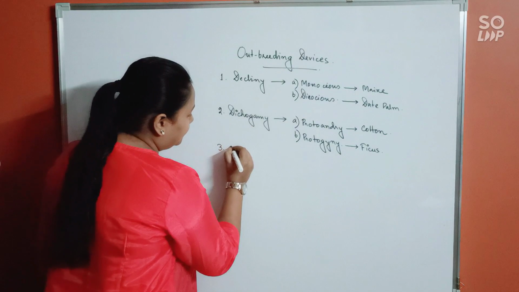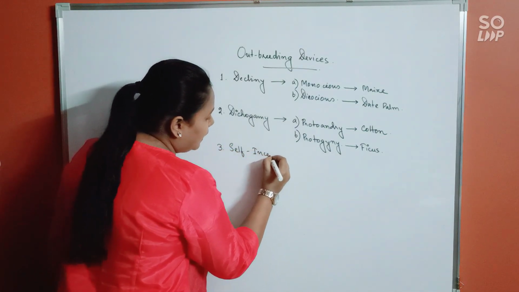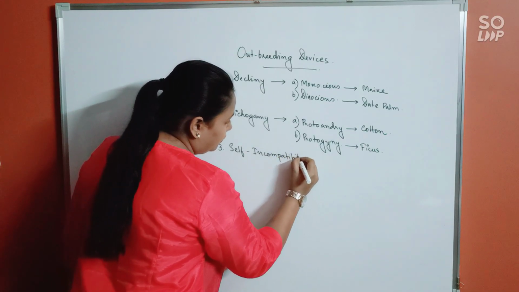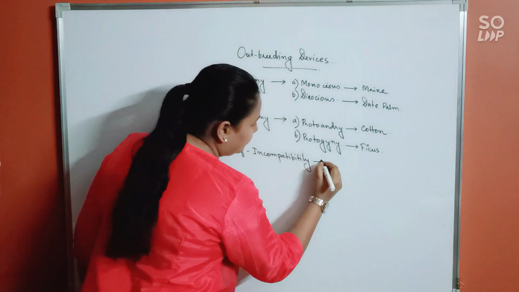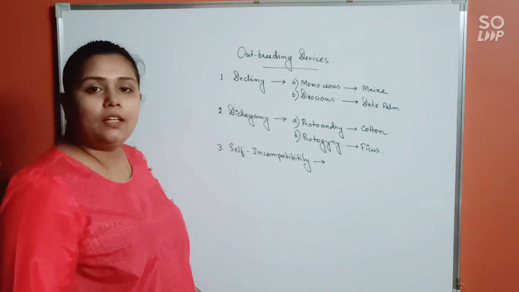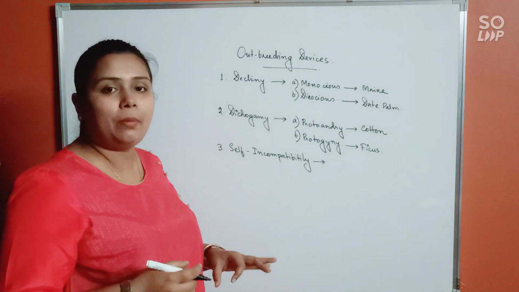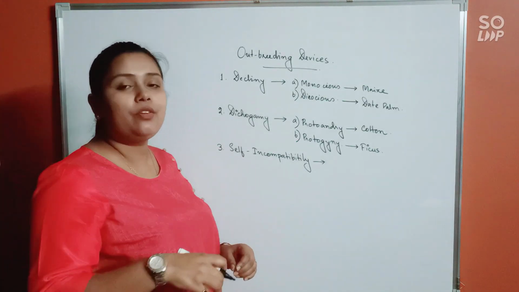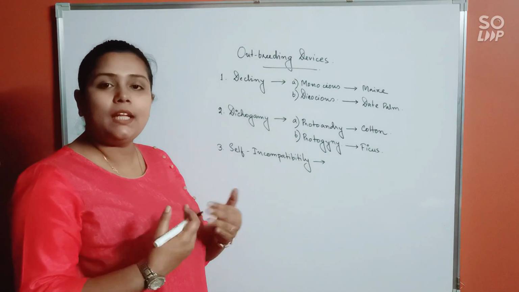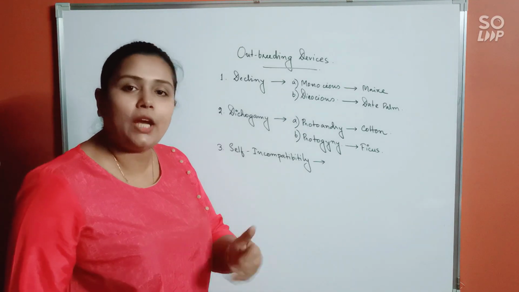Now, next is self-incompatibility. Now, this is a genetically controlled mechanism. Here, if a self-pollen, meaning a pollen belonging to the same plant body, somehow reaches the stigma of the carpel, during the pollen-pistil interaction itself, the self-pollen will always be rejected.